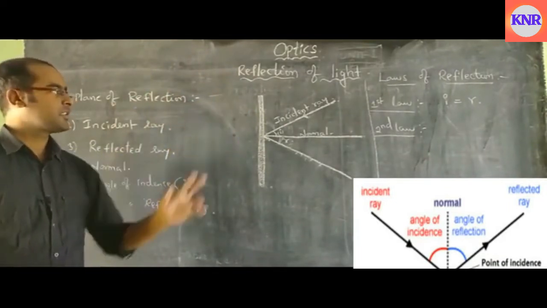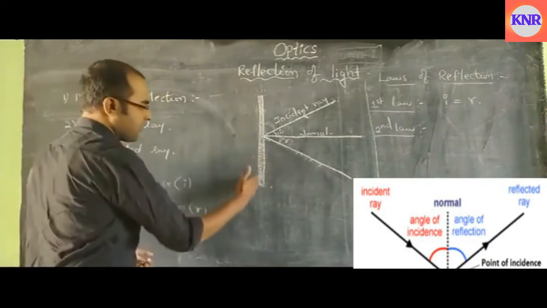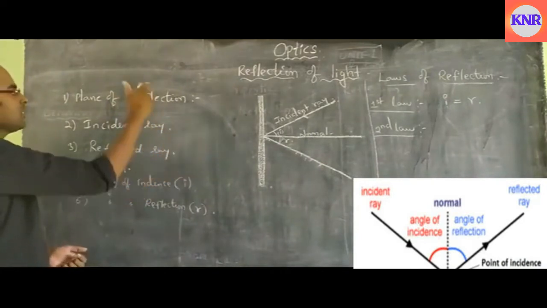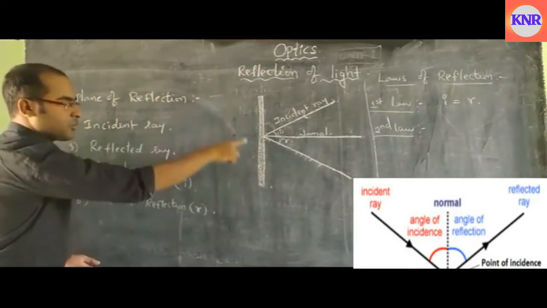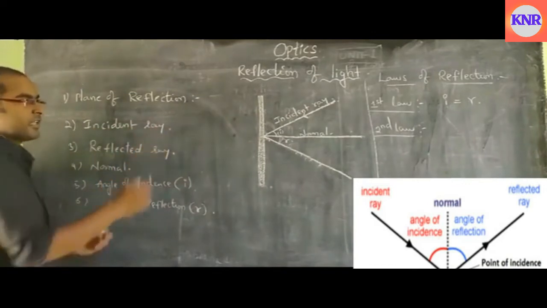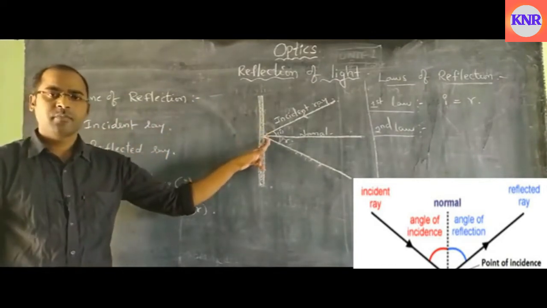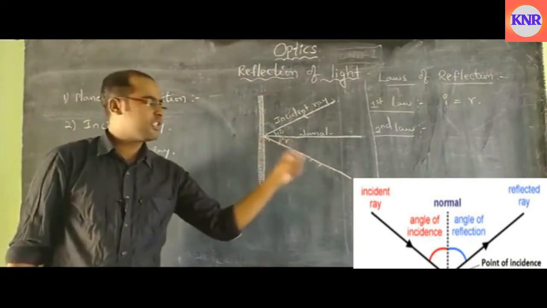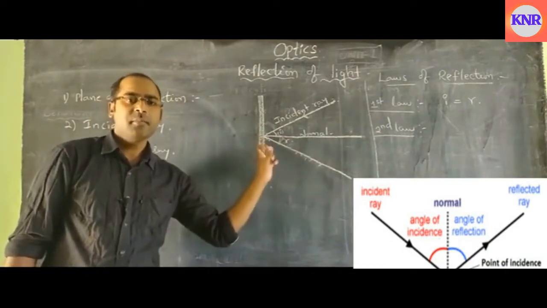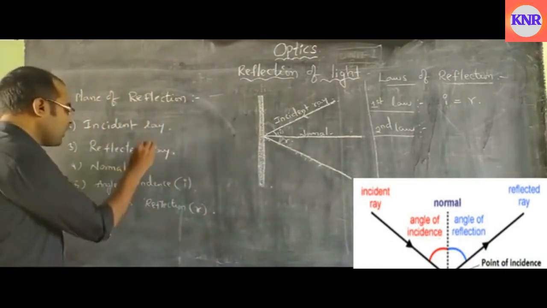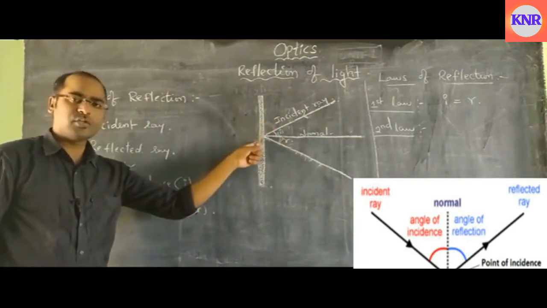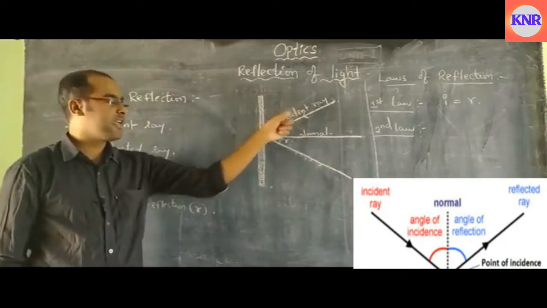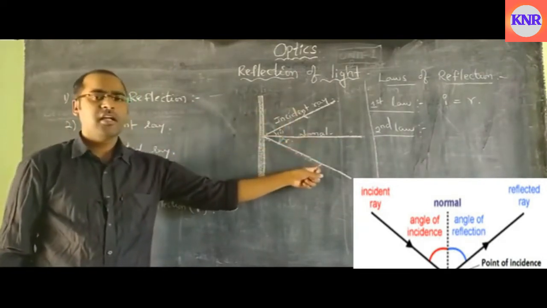The terms involved are: the plane of reflection, the plane where the reflection process takes place; the incident ray, the ray which is falling onto the plane of reflection; the reflected ray, the ray which is bounced back from the plane of reflection; the normal, an imaginary line drawn perpendicular to the plane of reflection; the angle of incidence, the angle between normal and incident ray; and the angle of reflection, the angle between normal and reflected ray.